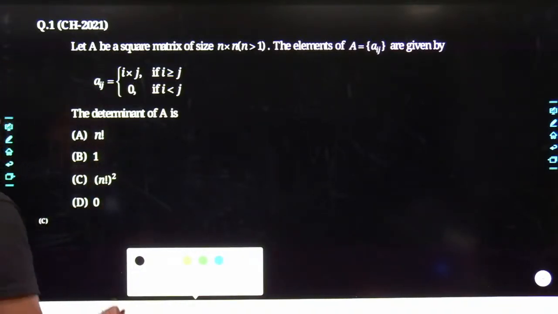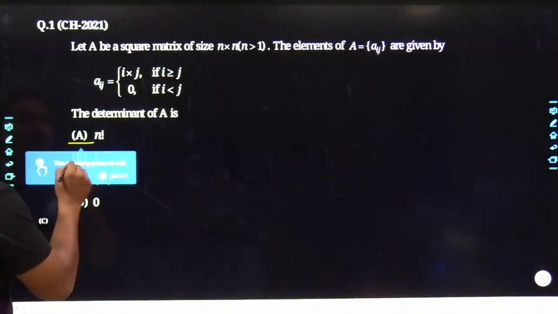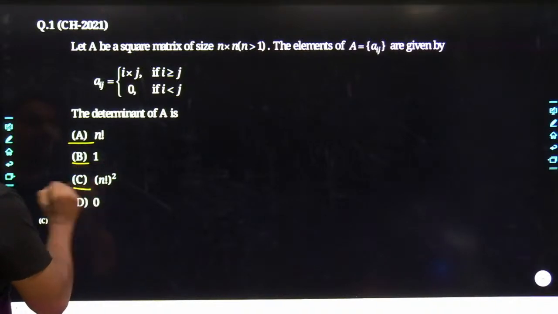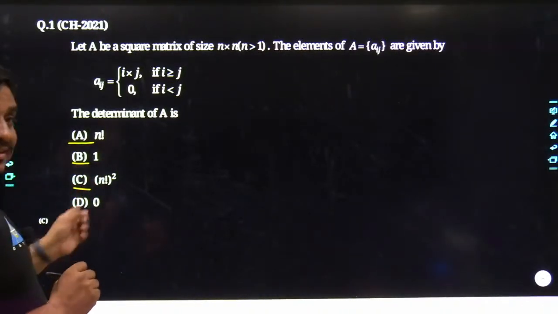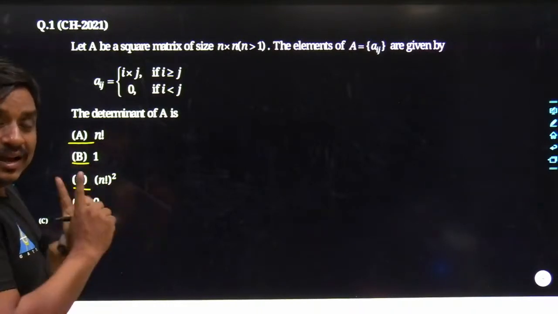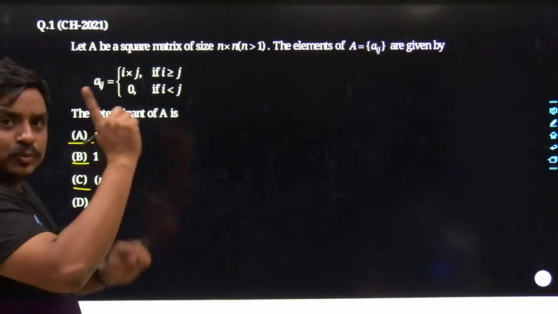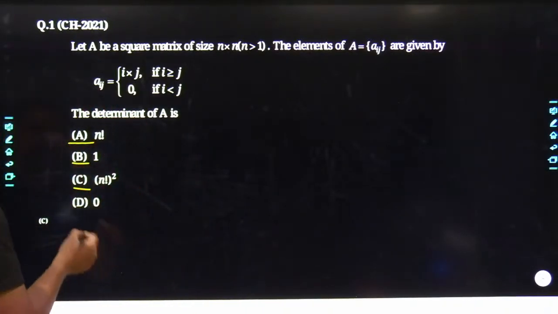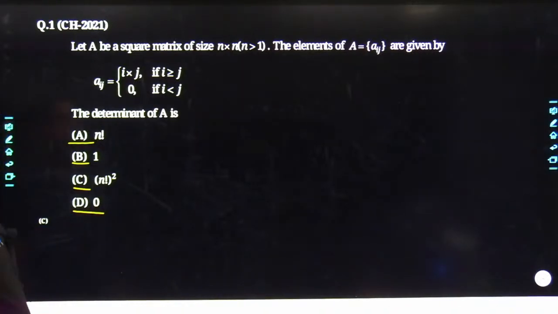Four different options were attached along with this problem. Option A is n factorial, option B is 1, option C is n factorial to the power of 2. Do not get confused with n square factorial. N square factorial and n factorial to the power of 2 are two different entities, and the last option is 0.